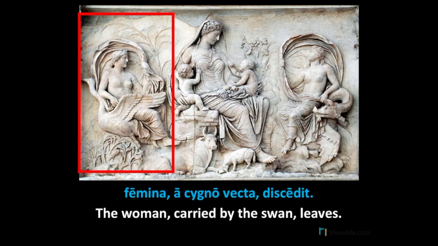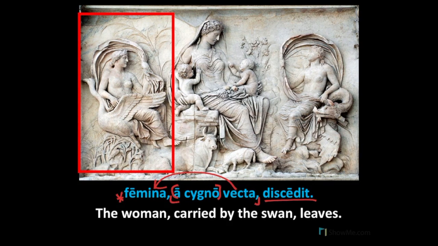Femina a cygno vecta descendit. The nominative subject is femina. The main verb is descendit. We have a participial phrase, which is helpfully set off for us by commas. Vecta, the participle, describes femina, and a cygno is an ablative of agent. The woman, carried by the swan, leaves.